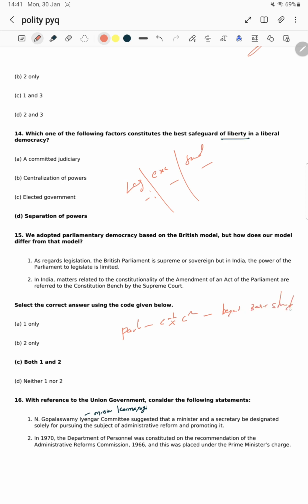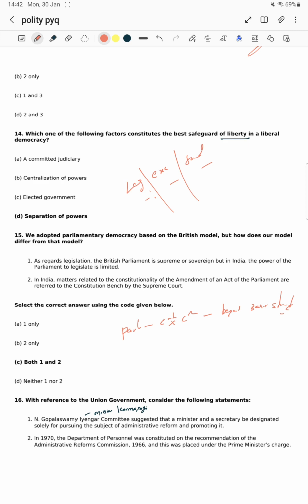Whatever in the constitution can be amended, it should not violate the basic structure. Broadly we can say that. So we have limited power, but the British Parliament is sovereign and not limited. There is a statement that the British Parliament can make a live person a dead one, and a dead person alive.